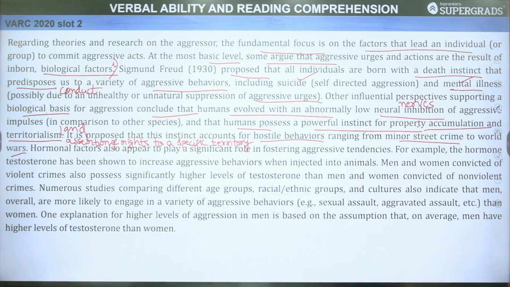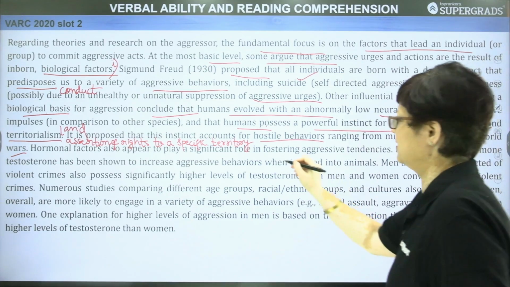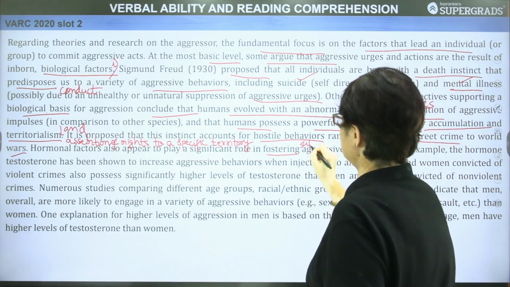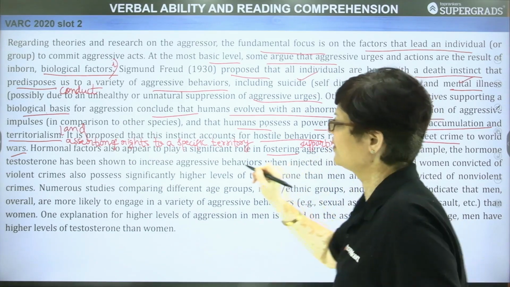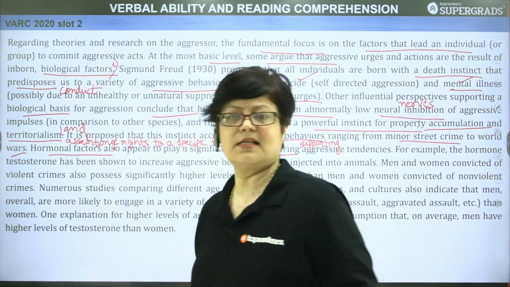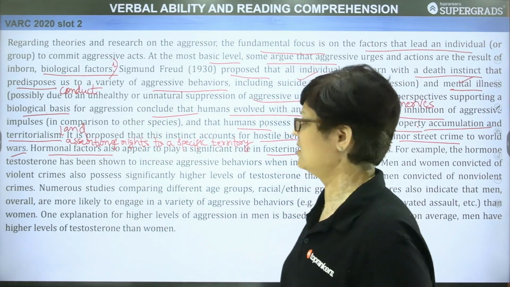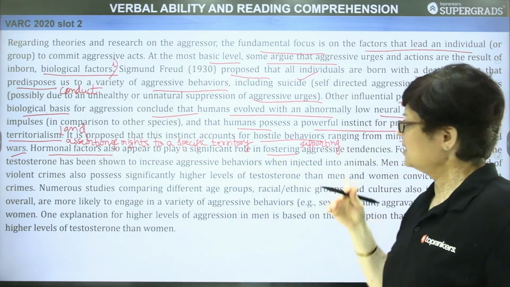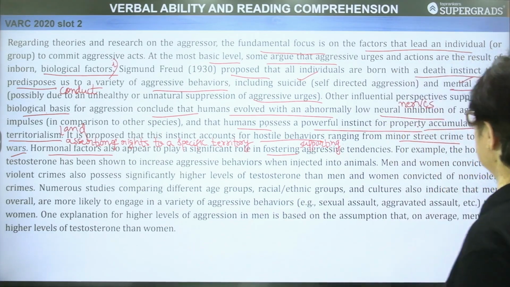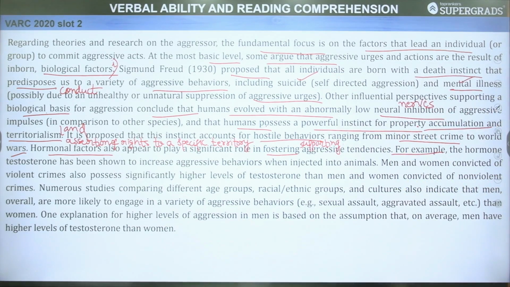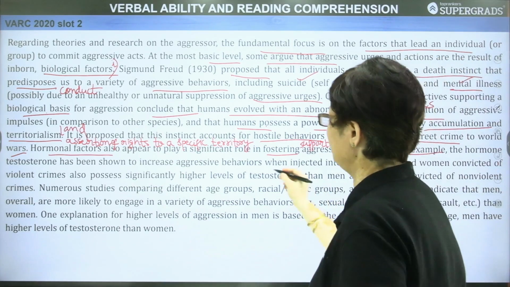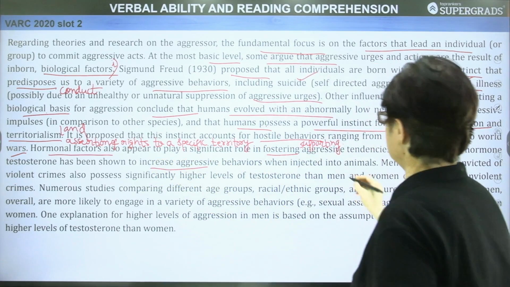Hormonal factors also appear to play a significant role in fostering aggressive tendencies. Fostering is supporting. And another reason the author says is hormonal factors. It is related to the hormonal factors also that support aggressive tendencies. For example, now there is another example. The hormone testosterone has been shown to increase aggressive behaviors when injected into animals.